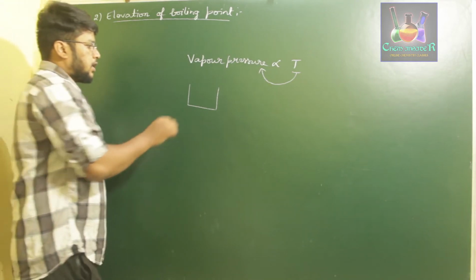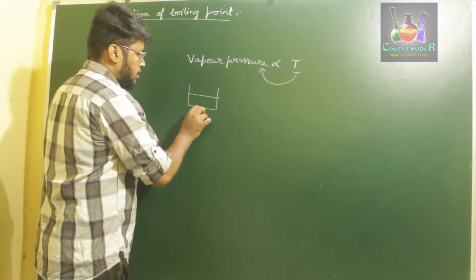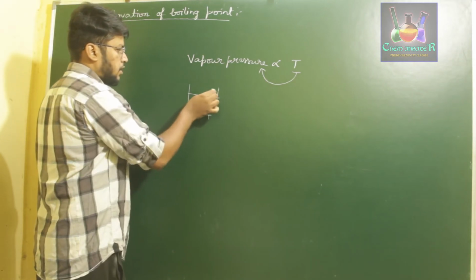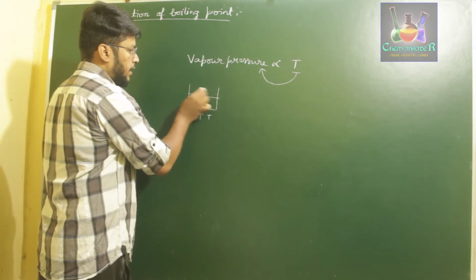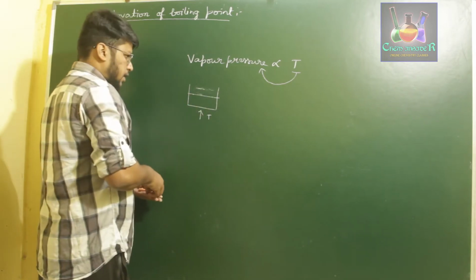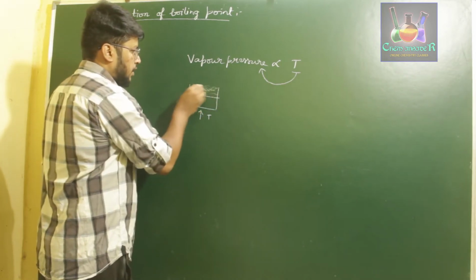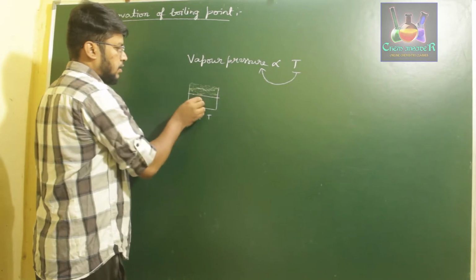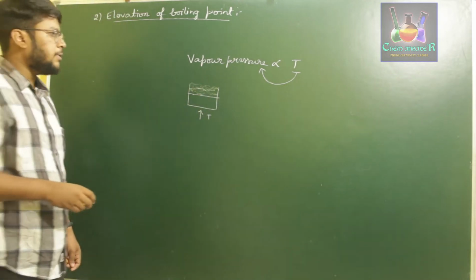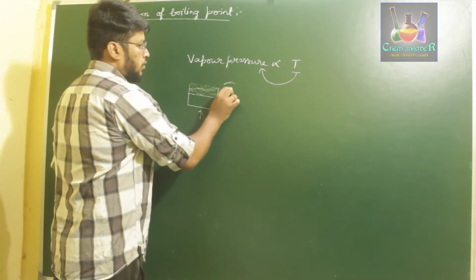So on increasing the temperature, the vapor pressure of the solution or the solvent increases, right. So at a certain point of time, the vapor pressure of the liquid will be equal to the pressure of the outer atmosphere.